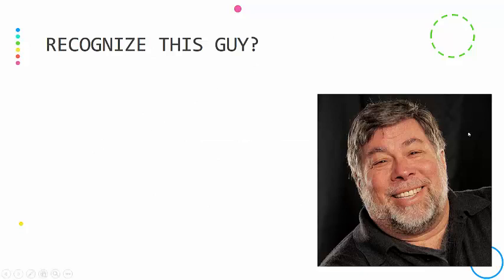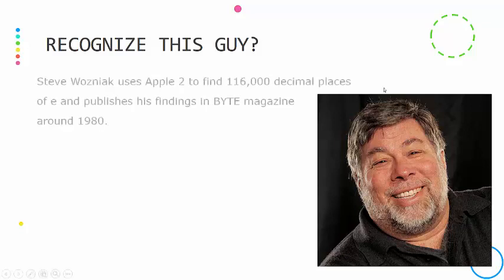If you don't know this guy, he is the one that's responsible for you having an Apple product. So if you have an Apple product, you wouldn't have it if it weren't for this guy. This is Steve Wozniak, right? He's one of the co-founders of Apple. He actually invented Apple II back around 1980, and he was able to use that to find 116,000 decimal places of e. That's pretty amazing.